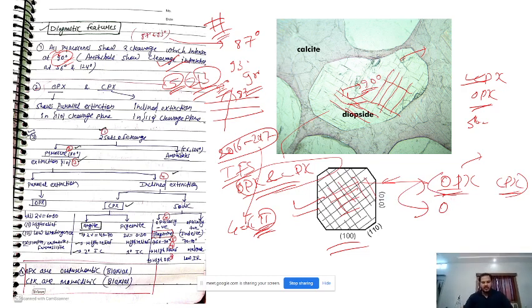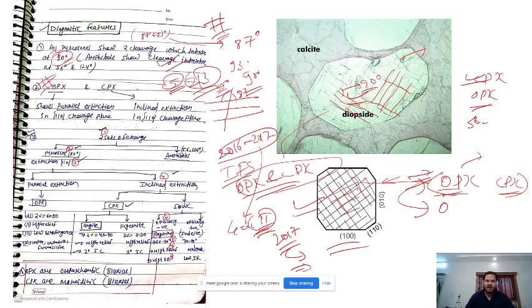But now from 2017 onwards, the level of competition has increased and people are dedicating more time to geology and going into much more detail. But earlier that was not the case, like even 4 or 5 years ago, right? So this is a very common question: differentiate between OPX and CPX.